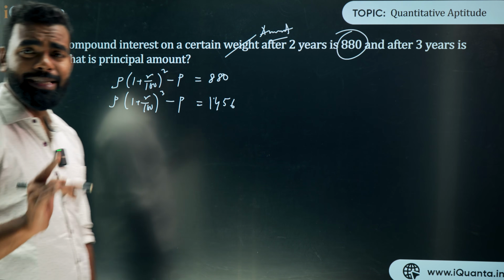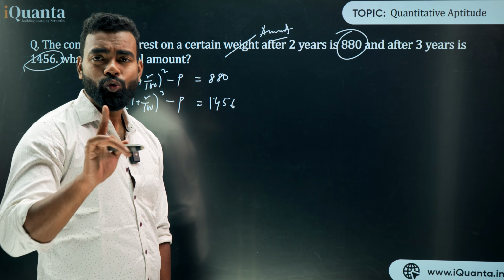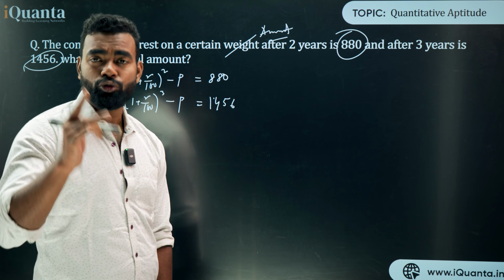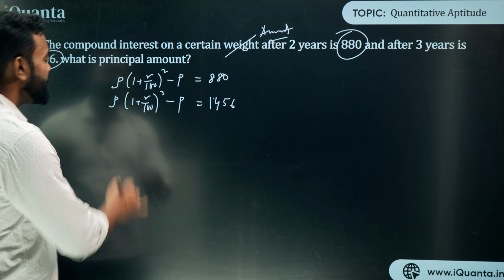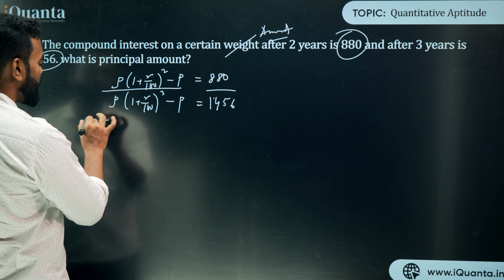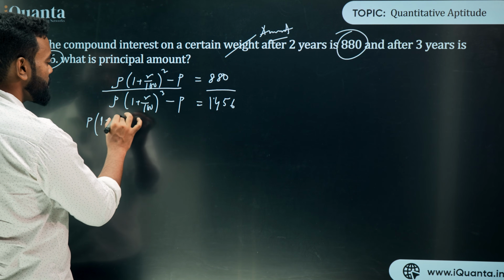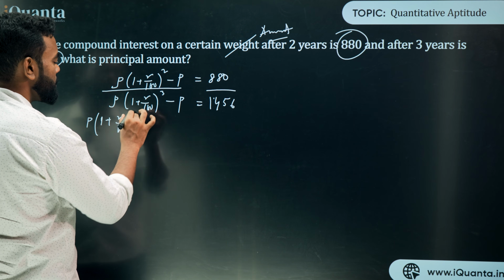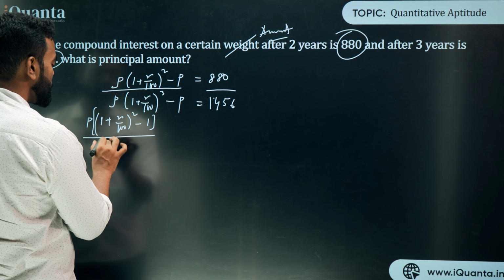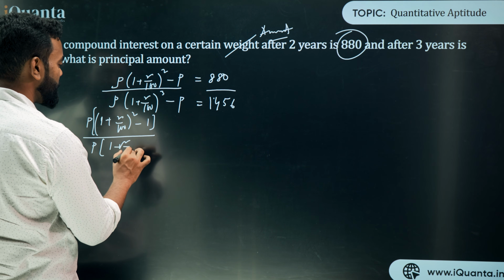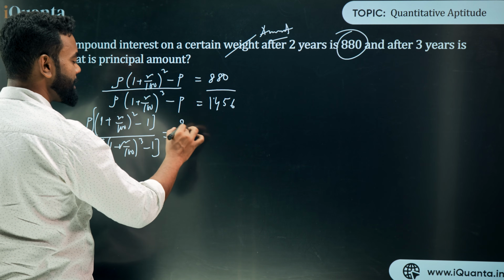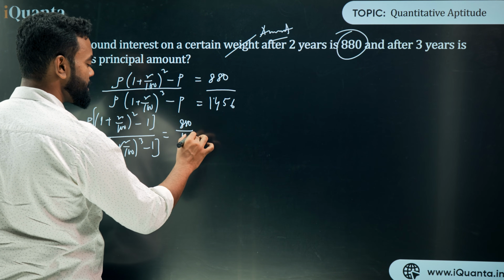Now see how exactly I'm going to solve this question. There are two ways again we can solve this question. First I'm showing you the way which I generally prefer to solve, and you should solve in that way also. Now if I just divide these two things, if I take P common, it will become P into (1 plus R upon 100) square minus 1, divided by P into (1 plus R upon 100) whole cube minus 1, is equal to 880 by 1456.